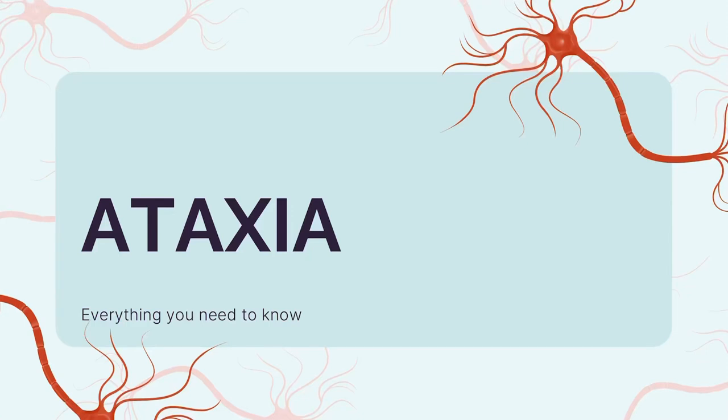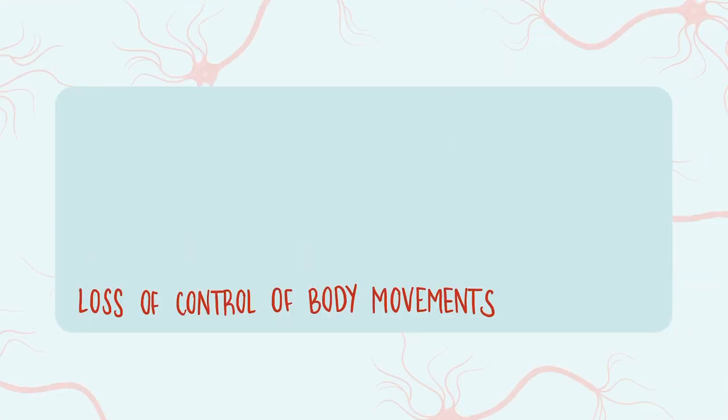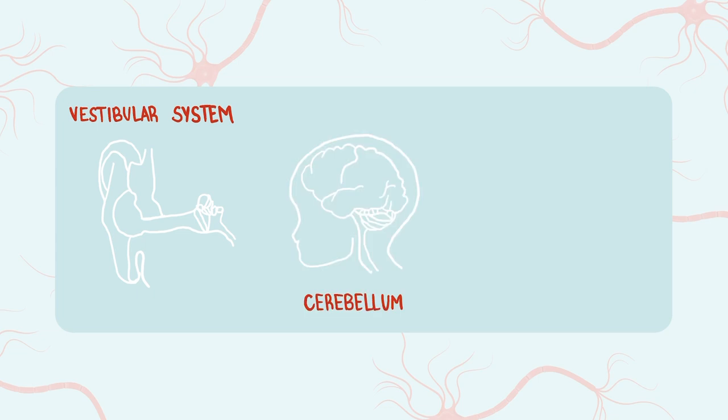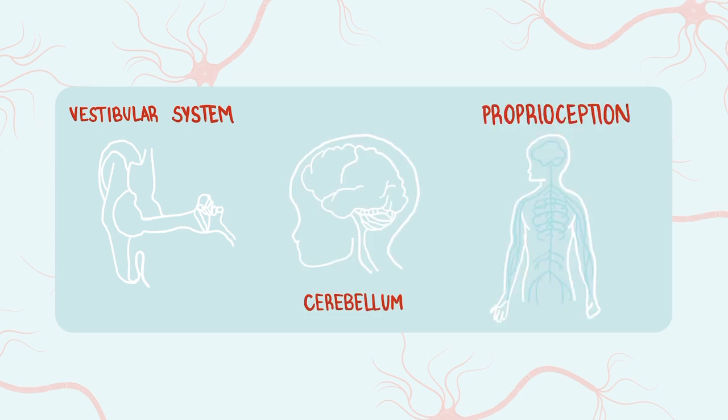Ataxia is the word used to describe the loss of control of body movements. It may affect our trunk, one side of the body, both legs, or a single limb. To understand ataxia, we need to consider problems affecting the vestibular system, cerebellum, and proprioceptive pathways.